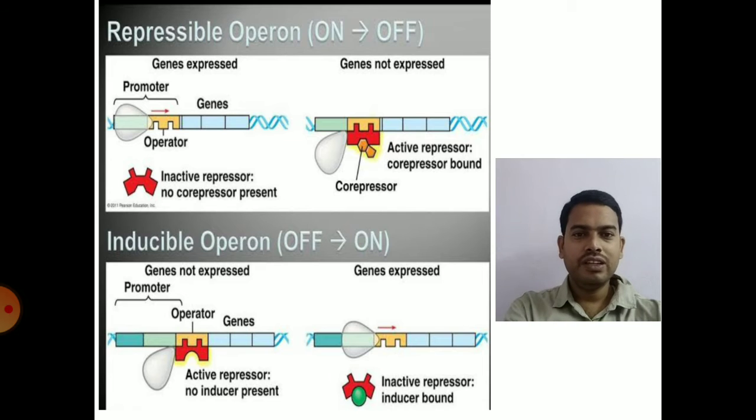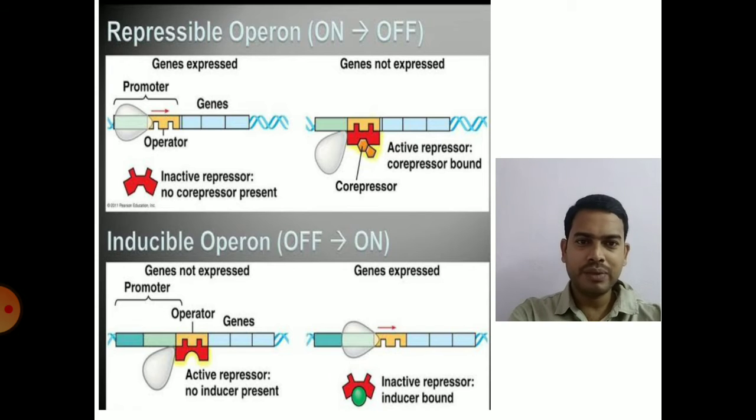So if the operon is in the on condition, it will be switched off. That is a repressible operon. So the external factor acts as a co-repressor and activates the repressor, such that the co-repressor complex will go and bind to the operator region, switching off the operon. So that is a repressible operon.